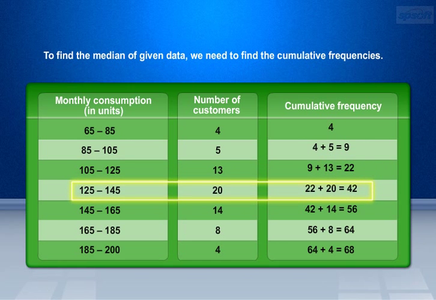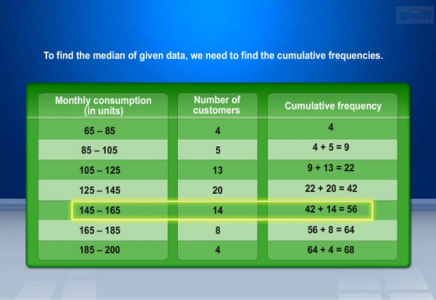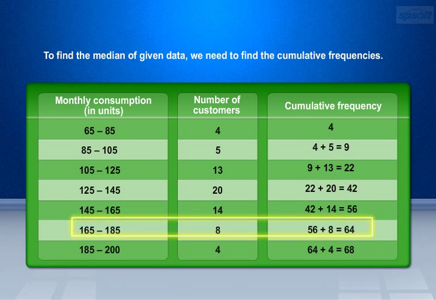For class interval 125 to 145, given frequency is 20. Then its cumulative frequency equals 42, that is, 22 plus 20 equals 42. For class interval 145 to 165, given frequency is 14. Then its cumulative frequency equals 56, that is, 42 plus 14 equals 56.